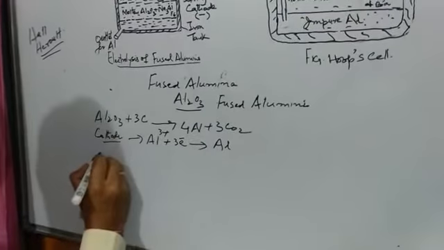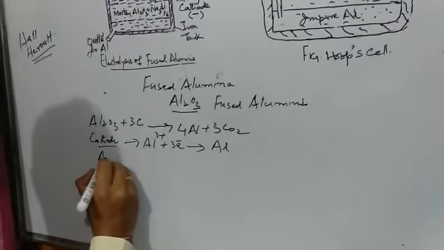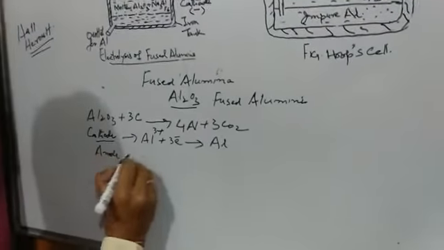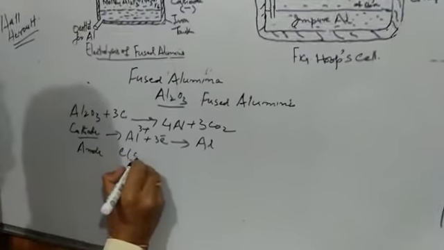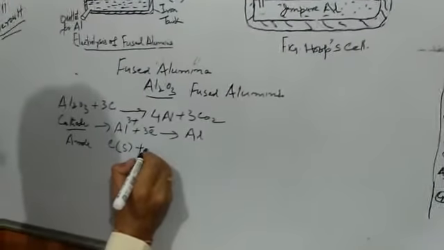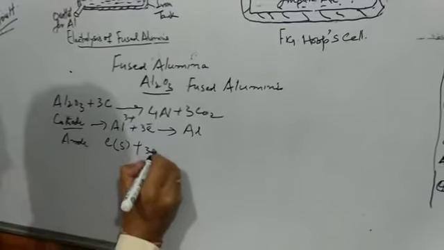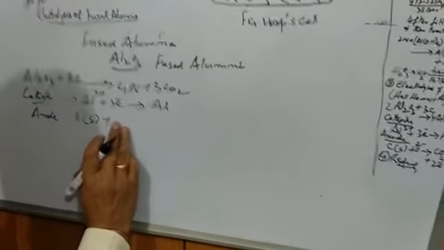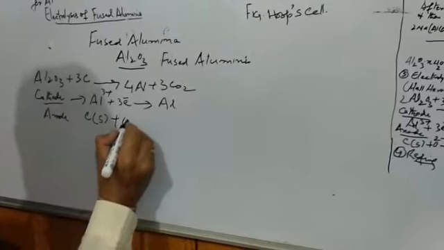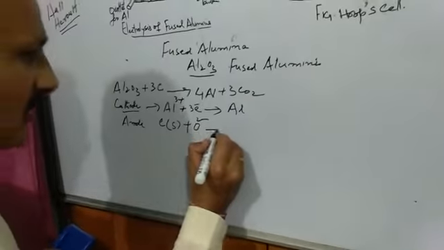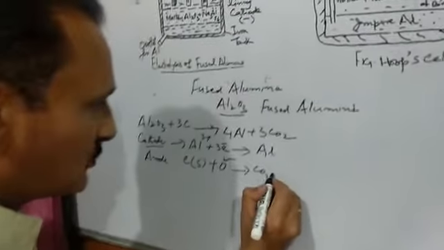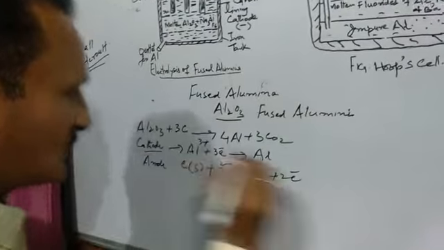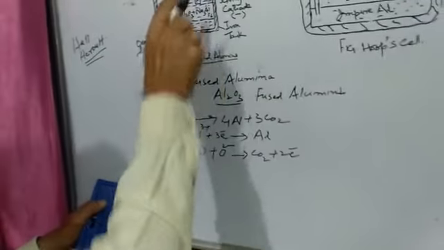This is at cathode. Then at anode, this reaction takes place. Carbon in solid form combines with oxide ion, forming carbon dioxide plus 2 electrons. So these are the reactions that take place at cathode and anode.